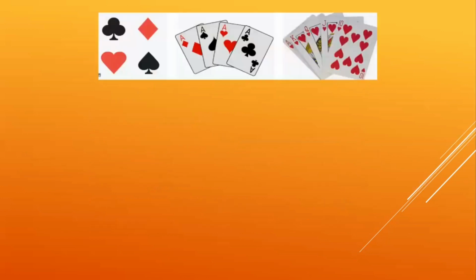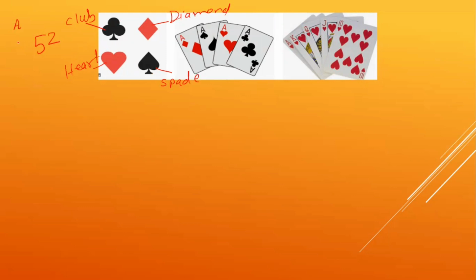Okay. Let's have a game of cards. We know what types of cards are there. A game of cards has 52 cards in total. This is called club. This is a diamond. This is a heart. And this is a spade. Just remember, in each type there are 13 cards. So what 13 cards are there?